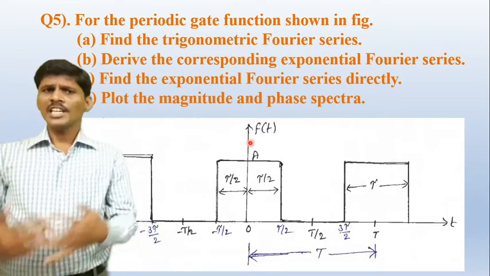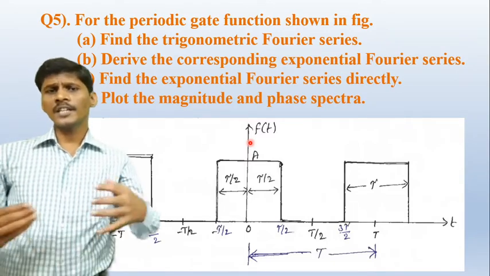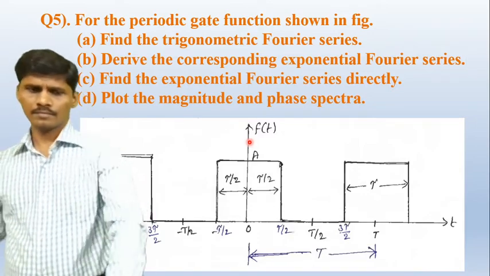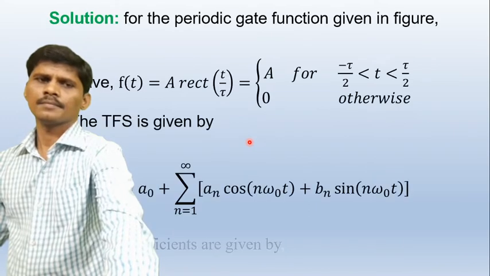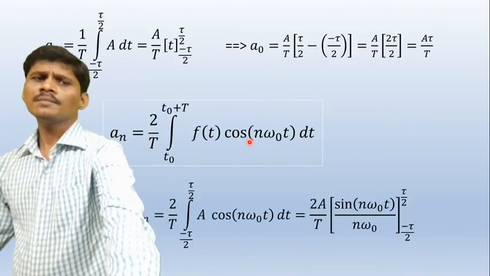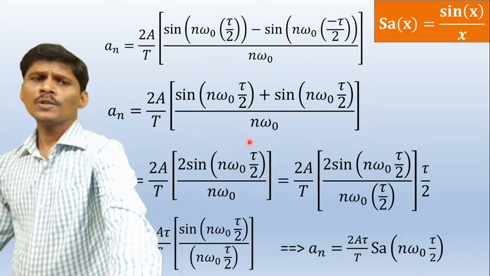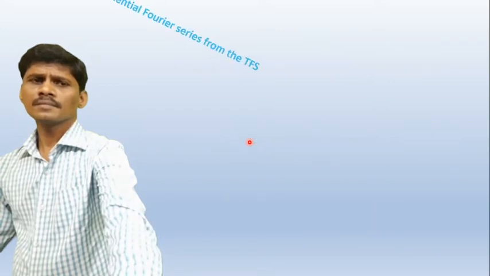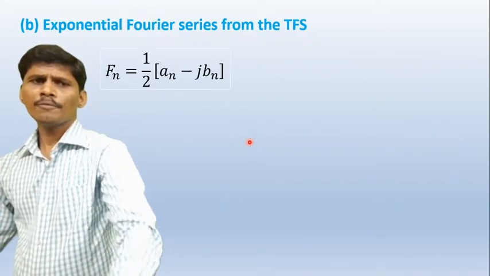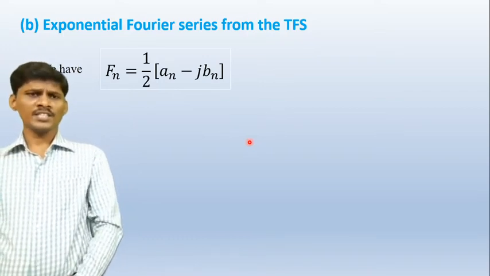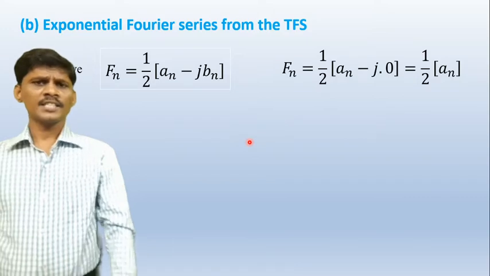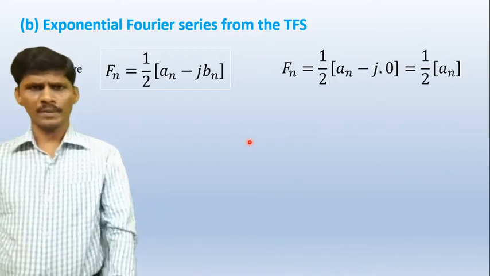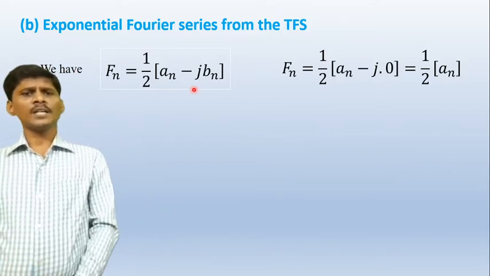Using the relationship between the exponential Fourier series and trigonometric Fourier series, find out the exponential Fourier series expansion. We know that F naught is equal to a naught, and Fn is equal to 1 by 2 of an minus j bn. So first calculate Fn. Fn is equal to 1 by 2 of an minus j bn.